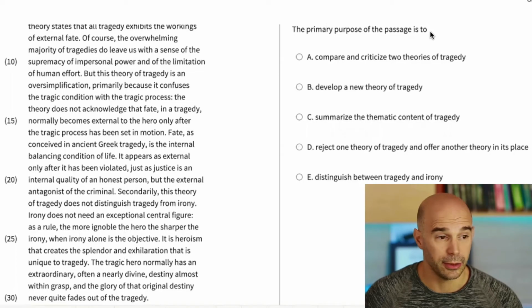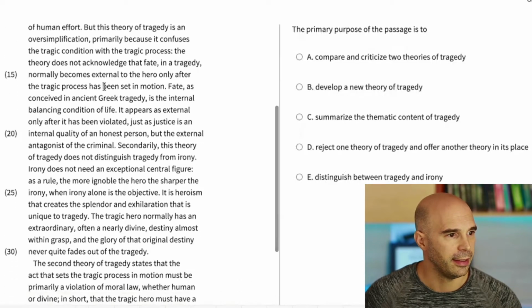Okay, so I'm ready to look at the first question, which just so happens to be a primary purpose question. Primary purpose of the passage is to A, compare and criticize two theories of tragedy. I love that. That looks to me like exactly the right answer. I will go through the other four just to make sure that I don't like them as much as I liked A. So B says develop a new theory of tragedy. I didn't see any indication of the author wanting to do that, right?